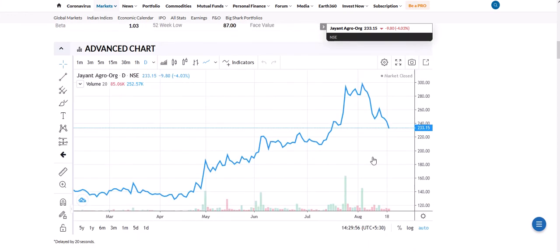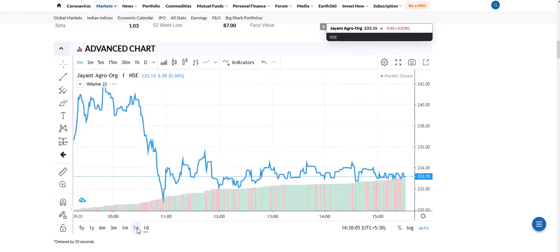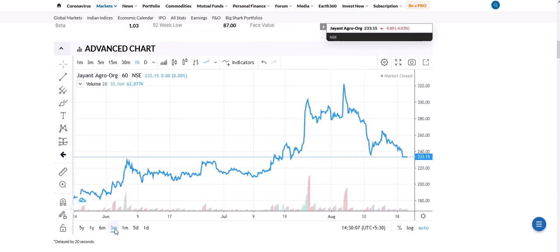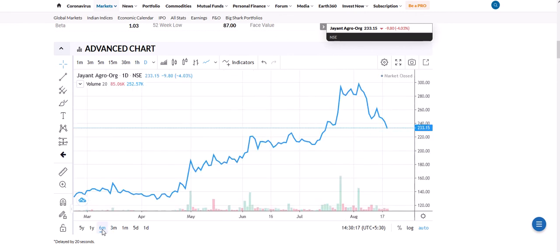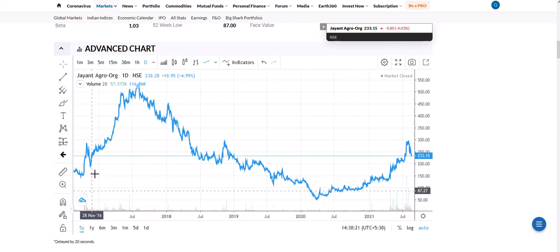When you check the chart, this is the 1-day chart, 5-day chart, and 3-month chart. In the last few months it has been falling down, but the trend now shows that this stock can move up. When you check the 6-month, 1-year, and 5-year charts, in the 5-year chart you can see the company is in an uptrend, and the company might also be performing well in the coming months.